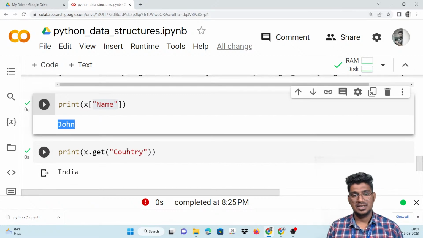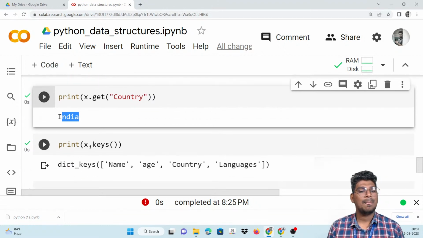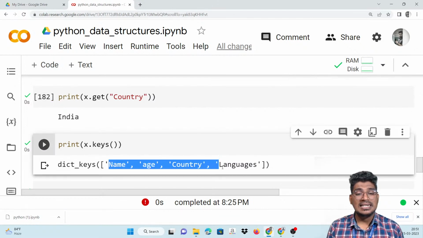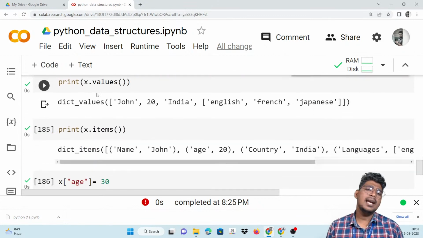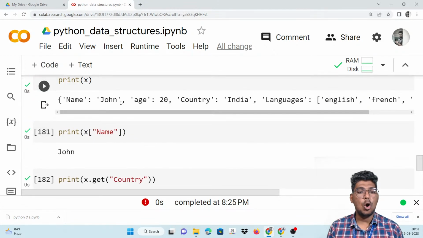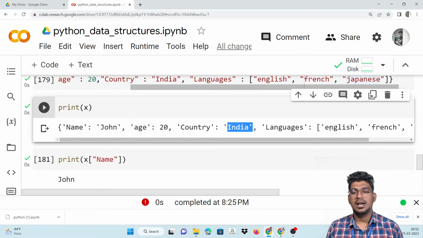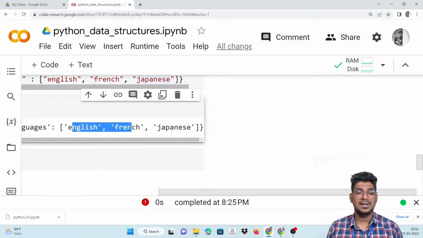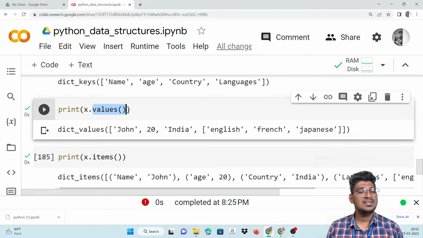And what about get? Get, in the sense, the country will be displayed. This also helps to access that particular element in the dictionary. Then x.keys() displays all the key names of this dictionary: name, age, country, and also language. And x.values() displays all the values: John, 20, India, and also English, French, and Japanese. You can see it here.